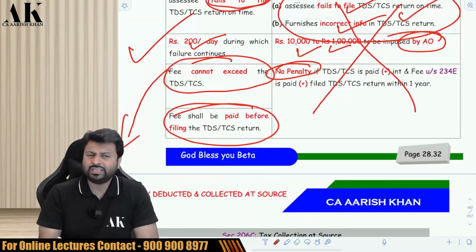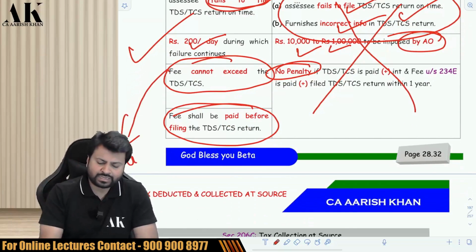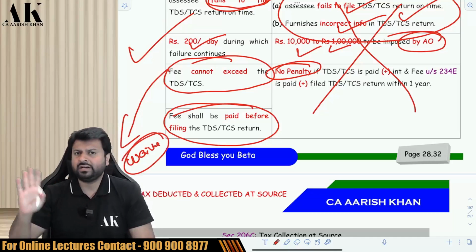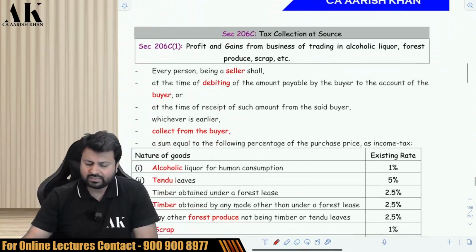Sir, can 234E be waived? Yes. If CBDT wants, CBDT can waive this also. You can write this over here. CBDT has the power to waive this, and if the CBDT wants to waive it, they can do so.